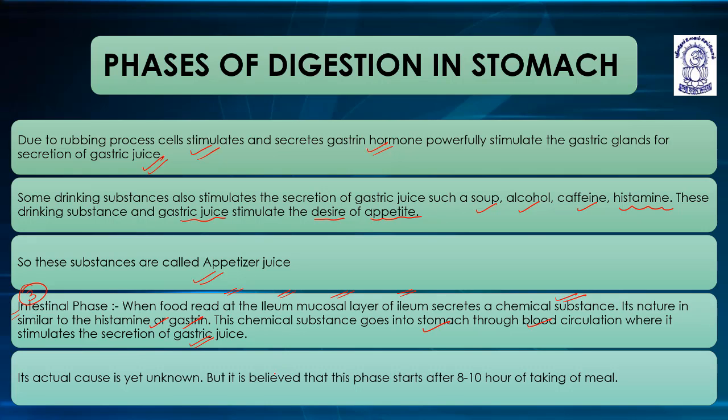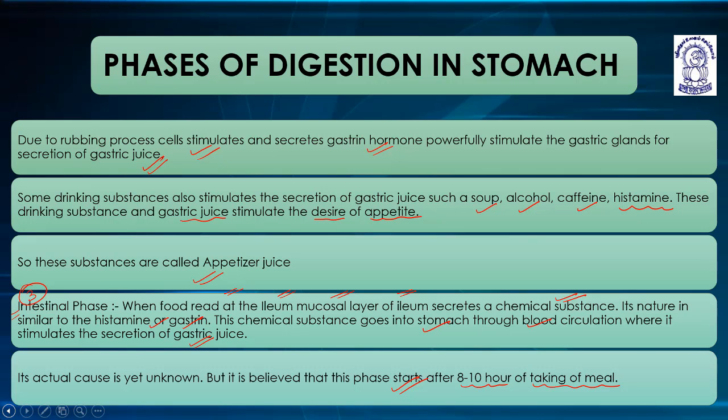Its actual cause is not known, meaning the cause of the secretion of these substances is not known yet, but it is believed that the intestinal phase starts about 8 to 10 hours after taking a meal. Okay? So this is about the different phases of digestion in stomach.